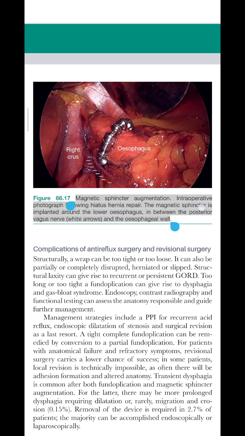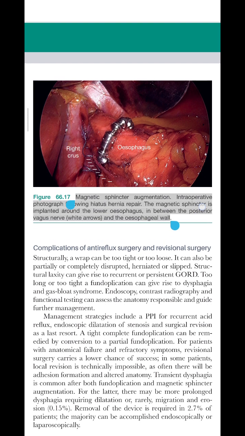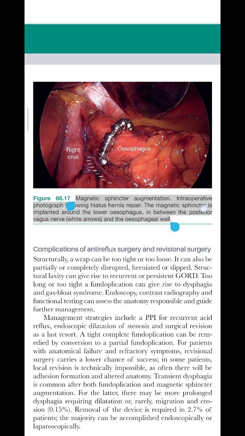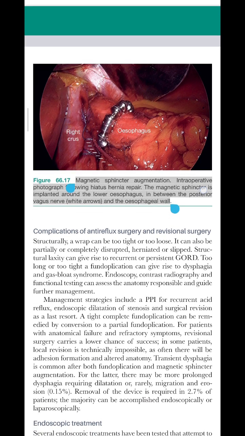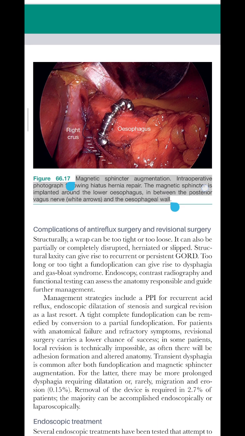Magnetic sphincter augmentation. Intraoperative photograph following hiatus hernia repair. The magnetic sphincter is implanted around the lower esophagus, in between the posterior vagus nerve, white arrows, and the esophageal wall.